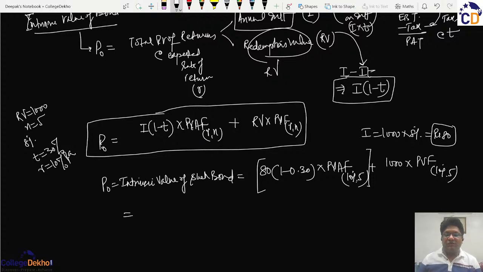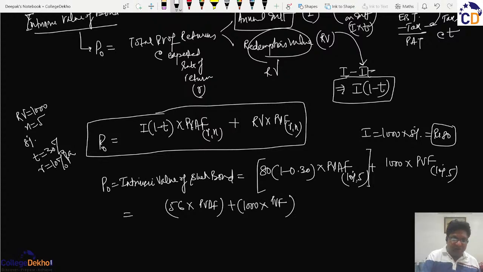So this figure will be 56 multiplied by the PVAF figure, plus 1000 multiplied by the PVF.